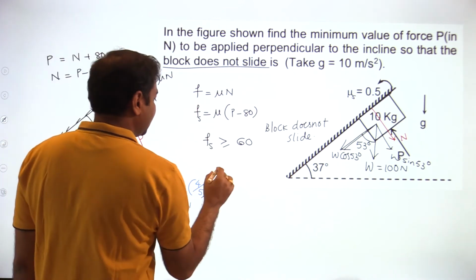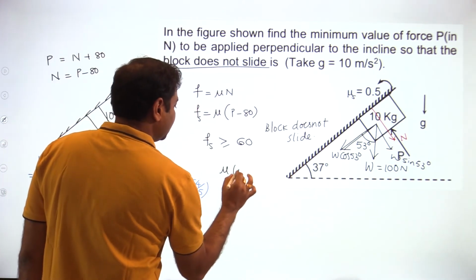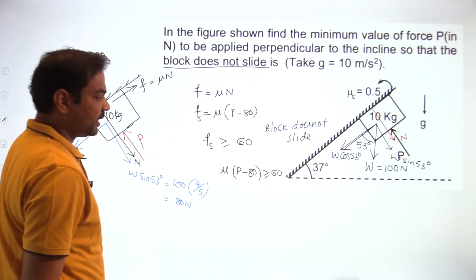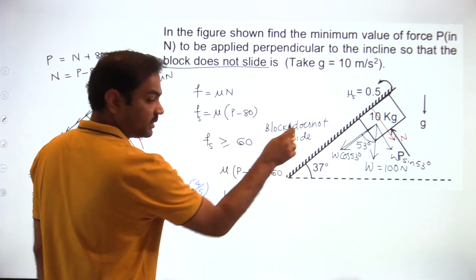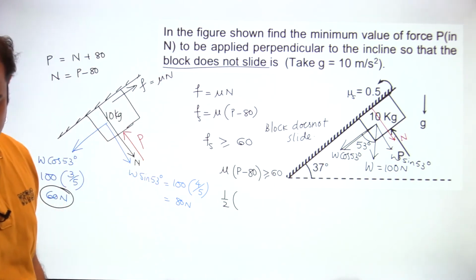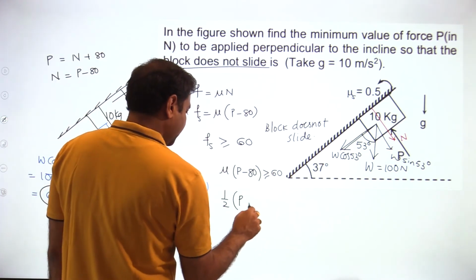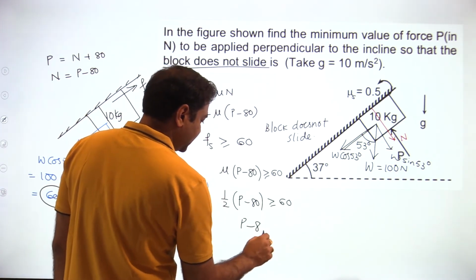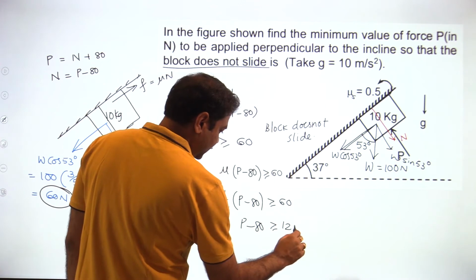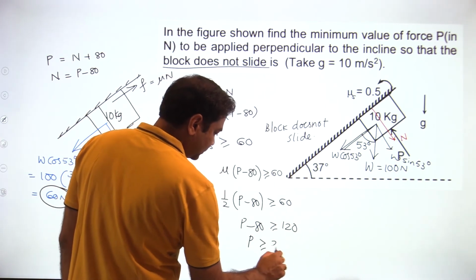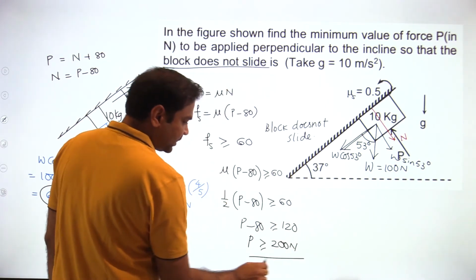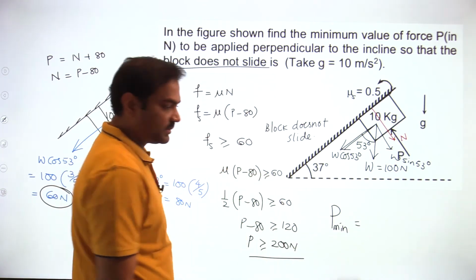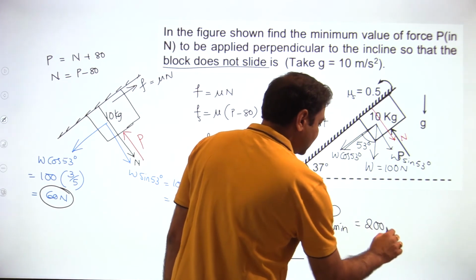Then what is the Fs value? Mu into P minus 80 greater than or equal to 60. And what is the mu value? 1 by 2, 0.5, which is nothing but 1 by 2. P minus 80 greater than or equal to 120. So P should be greater than or equal to 200 Newton. So P is greater than or equal to 200 Newton means the minimum value of P is 200 Newton.